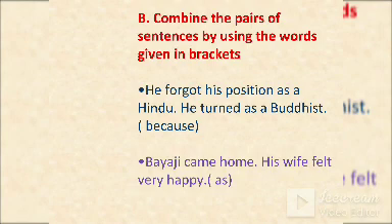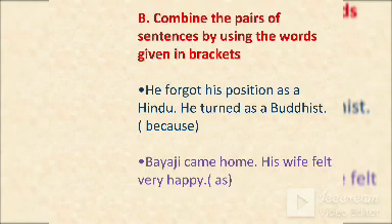Okay, "He forgot his position as a Hindu, he turned as a Buddhist." Here we were given "because." "Bayaji came home, his wife felt very happy."